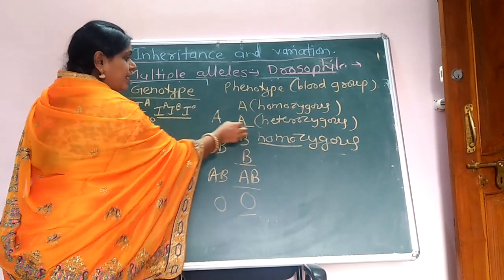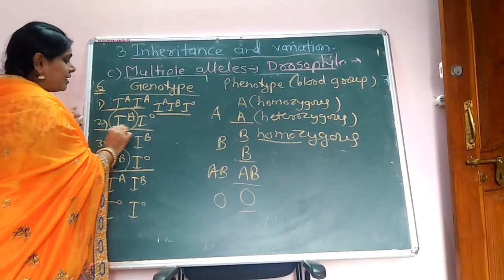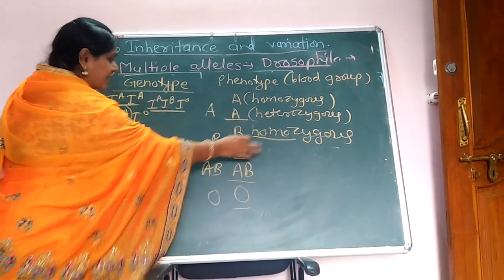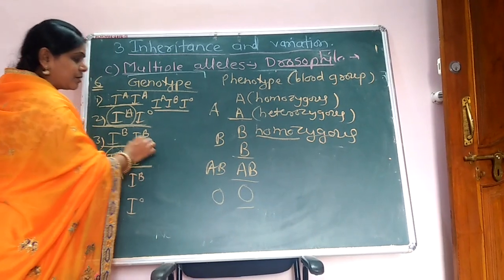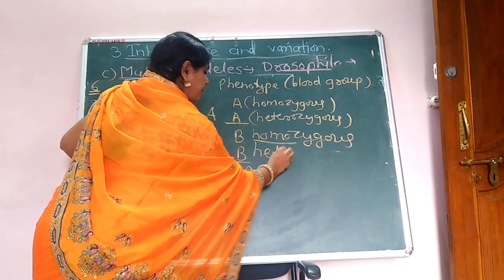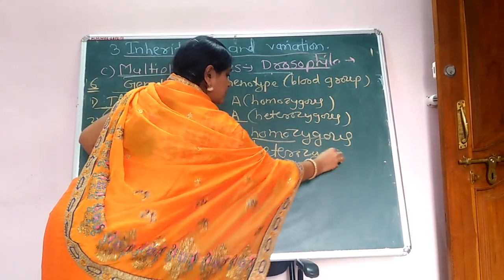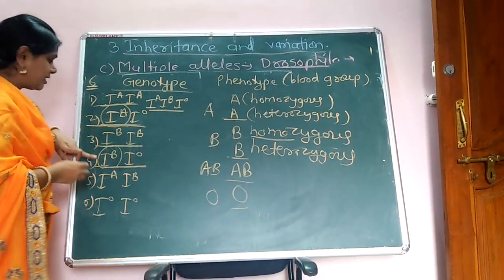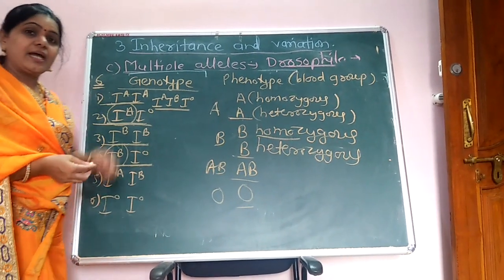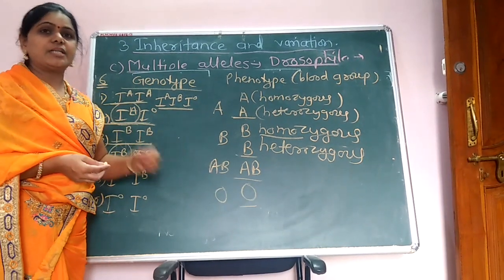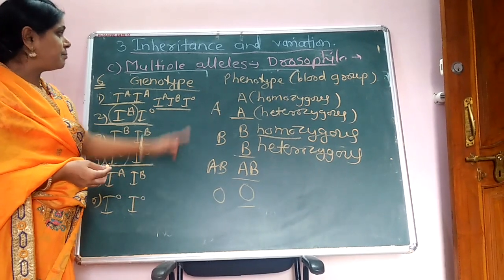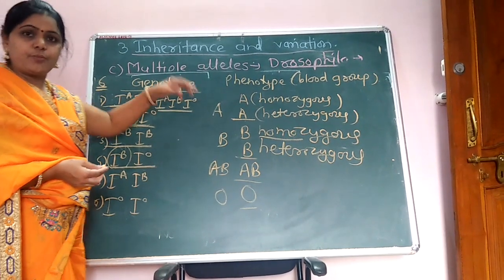Here blood group A, heterozygous condition, only 2 alleles are present. Here blood group B, homozygous condition, only 2 alleles are present. Here blood group B, heterozygous condition, that is only 2 alleles. Here we see only 2 alleles are present, and in every diploid organism, one gene shows only 2 alleles. This is one of the examples of multiple alleles in human beings.